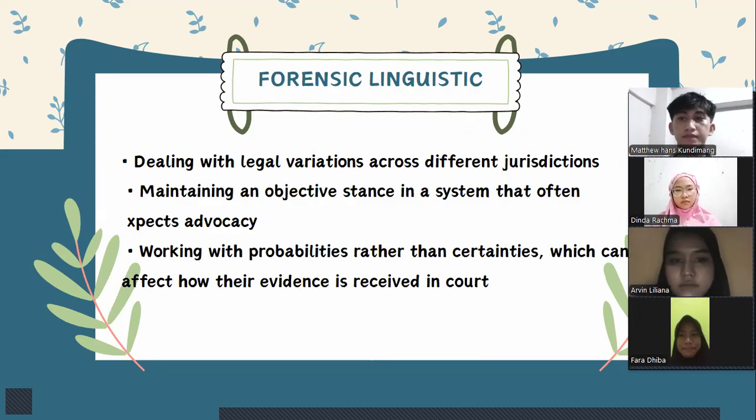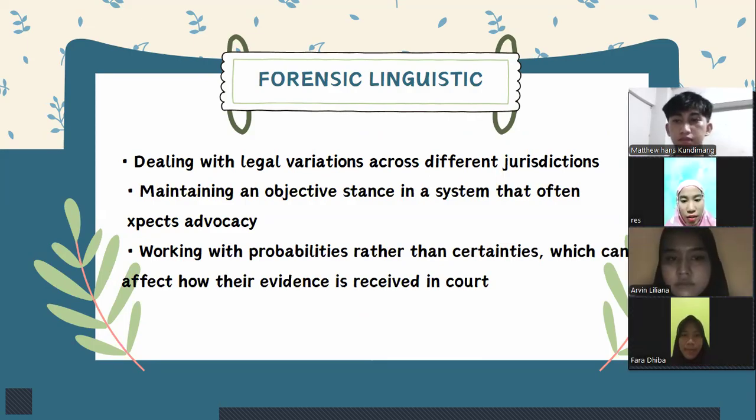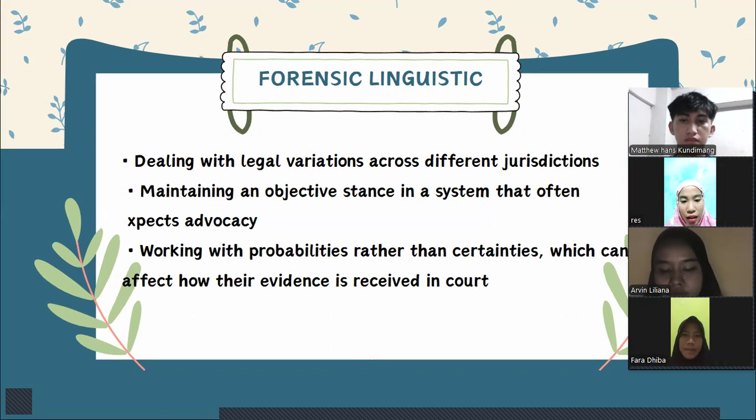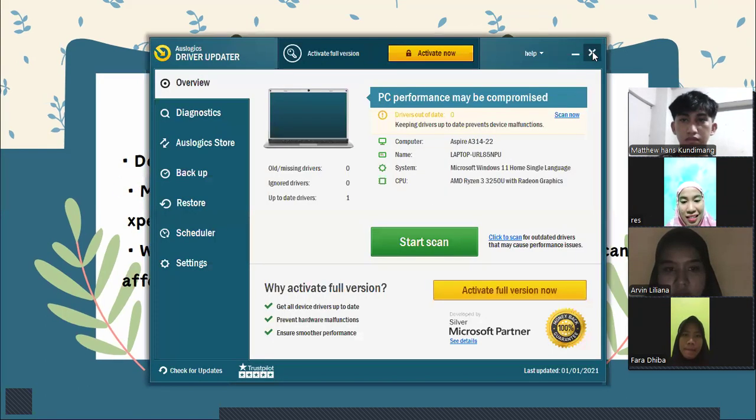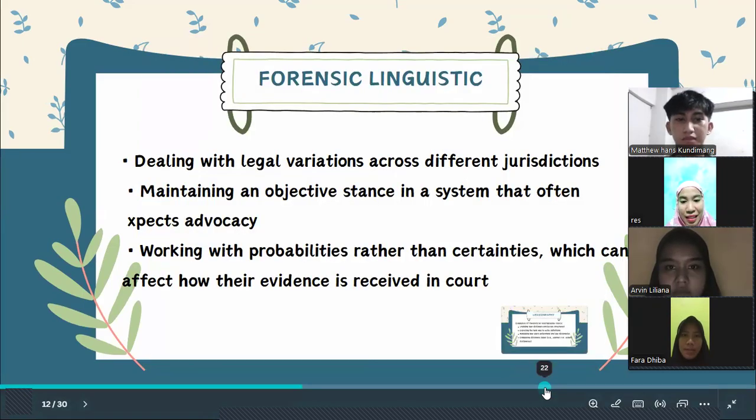Next, dealing with legal variation across different jurisdictions, maintaining an objective stance in a system that often expects accuracy, working with probabilities rather than certainties, which can affect how their evidence is received in court.